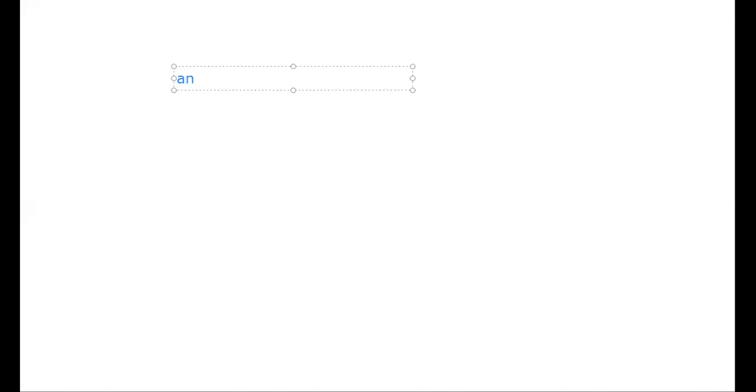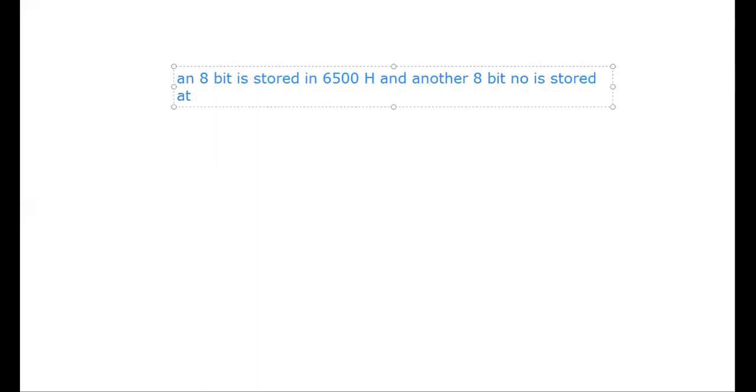Now the question is: an 8-bit number is stored in 6500. This address may change in the theory paper, as well as in the practical paper. And another 8-bit number is stored at 6501. Write an assembly language program to multiply these numbers and store the 16-bit answer from 6502 onwards.